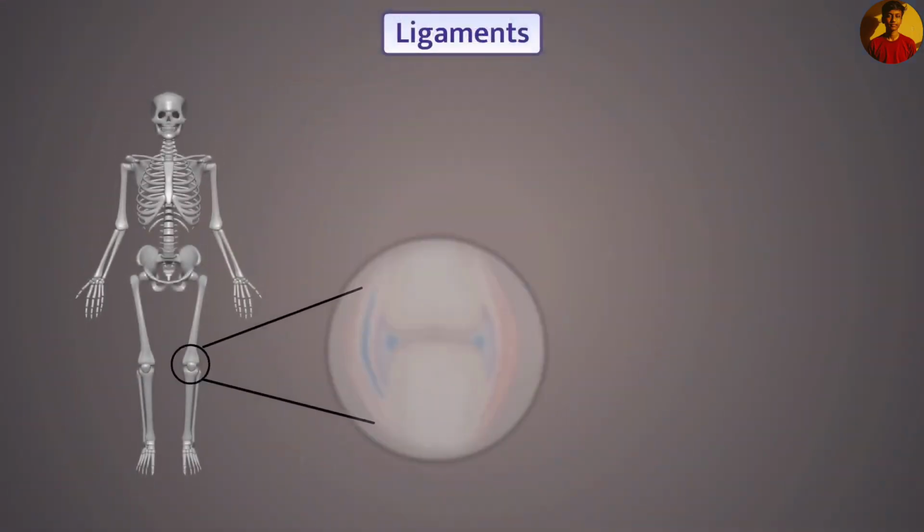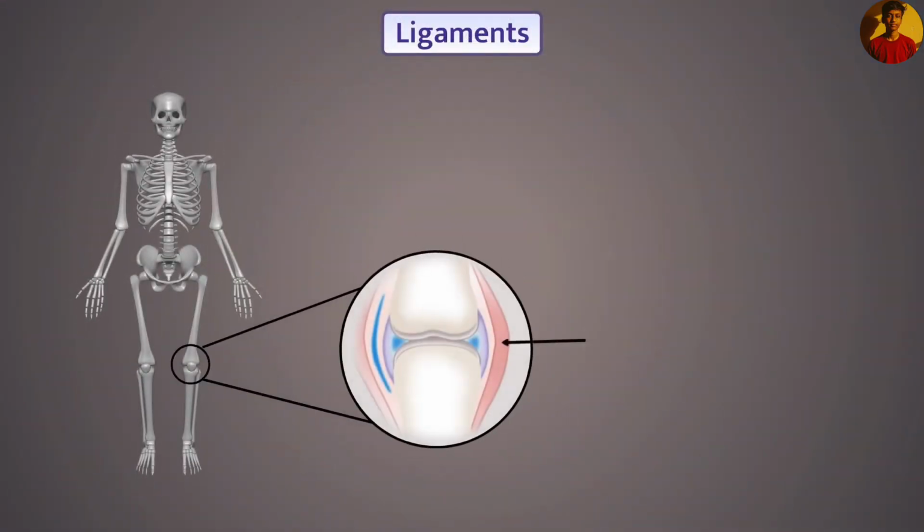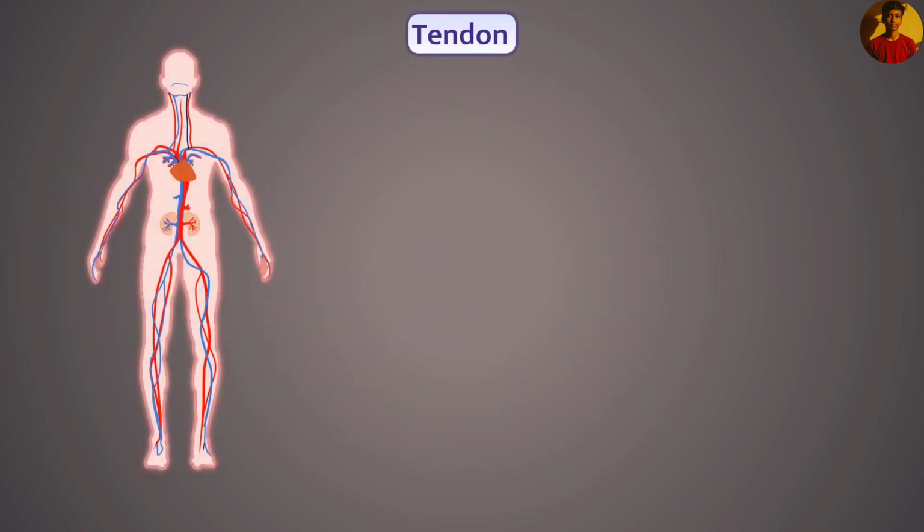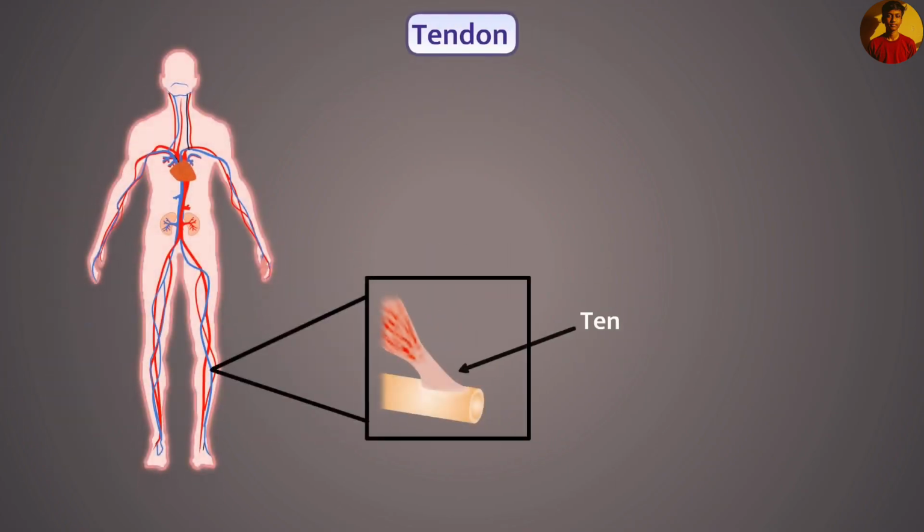The two bones are connected with each other by the ligament. Therefore, ligament is also a type of connective tissue. There is very little matrix in the ligament that connects the bone and other bones. Ligament is very elastic and strong. The bones and muscles are connected with each other by tendon. Therefore, the tendon is also a connective tissue. It is strong, fibrous tissue with limited flexibility.